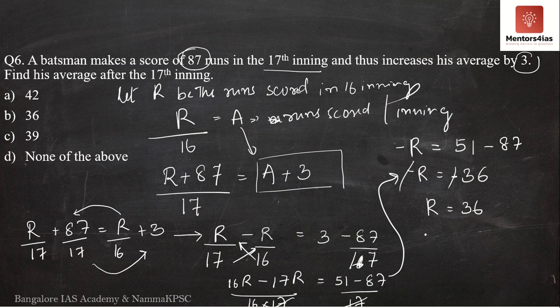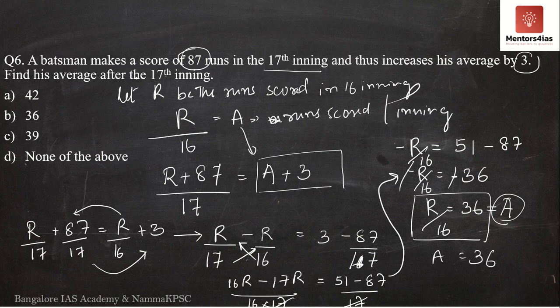Sorry, my mistake. This is R by 16. So what do we have now? We have R by 16 is equal to 36. So going from the first equation over here, that is R by 16 is equal to A, what does this imply? R by 16 is equal to 36 is also equal to A. Therefore, the average after 16 innings is 36.